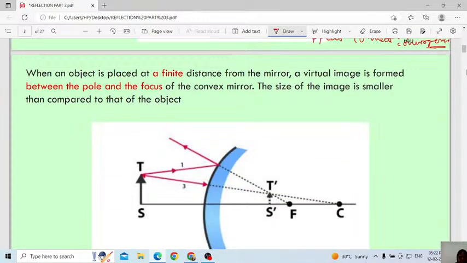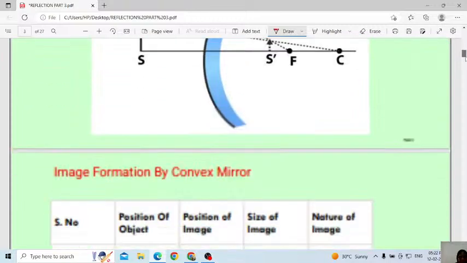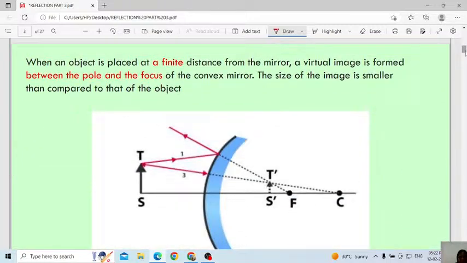Only two cases are there in the convex mirror, not like the concave. Yesterday we studied 6 different cases, but here we will study only 2 cases. When an object is placed at a finite distance from the mirror, this is the mirror, if you keep the object some distance from the mirror, a virtual image is formed. Always remember, the virtual image is formed between the pole and the focus. This is the pole and this is the focus, and this is the image.